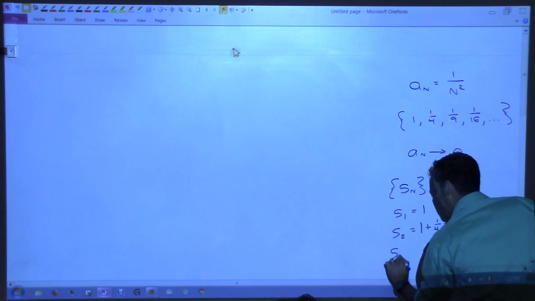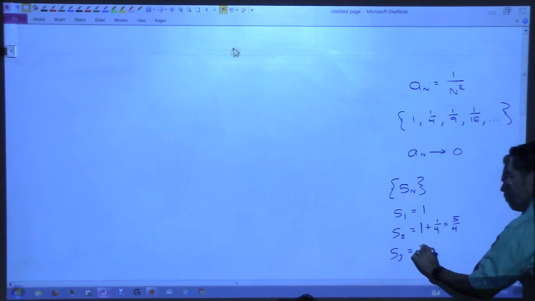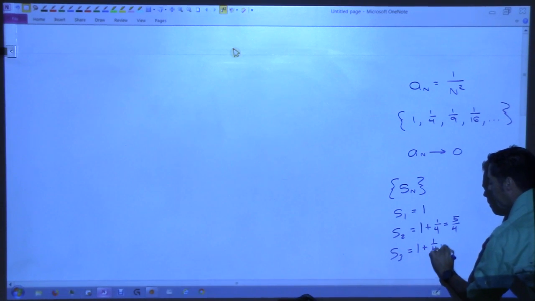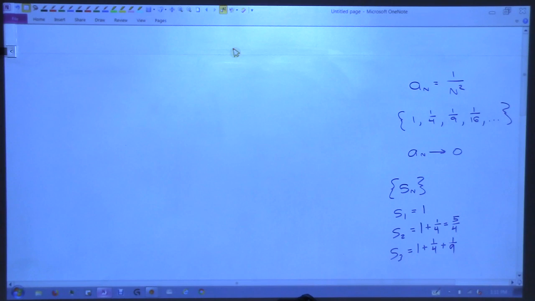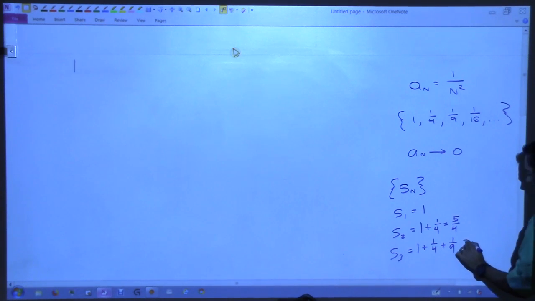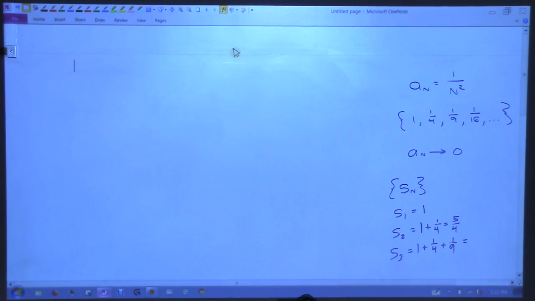Okay, S sub 3. 1 plus 1/4 plus 1/9. So what is that? You've got to get a common denominator, 36 here, right? So 36 over 36, and then 9, what's that, 45? What is that? Is it 49 over 36? Is that right?